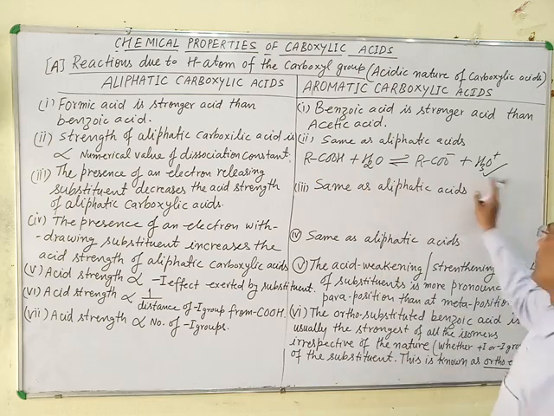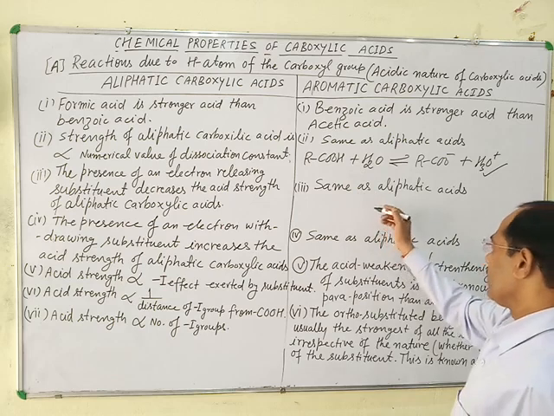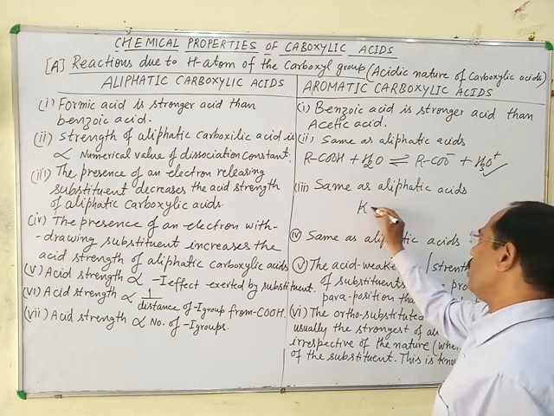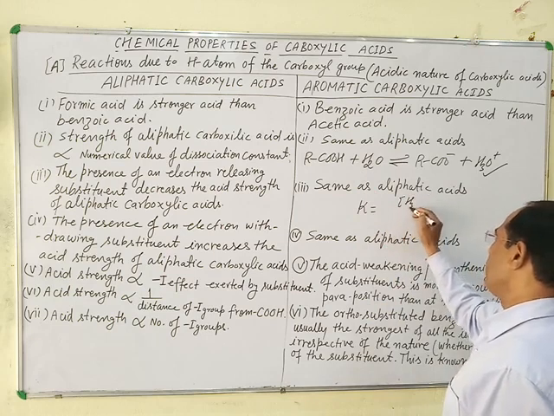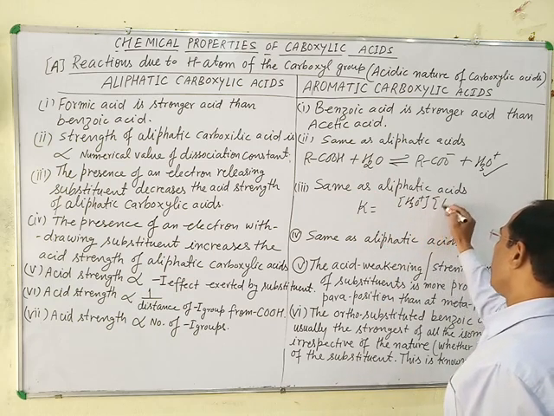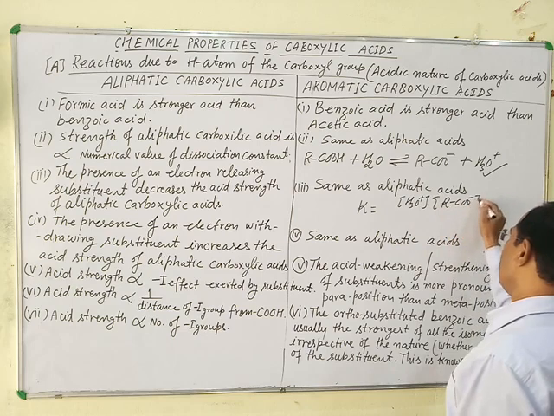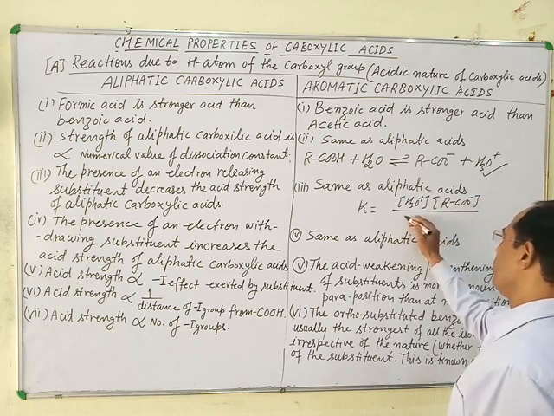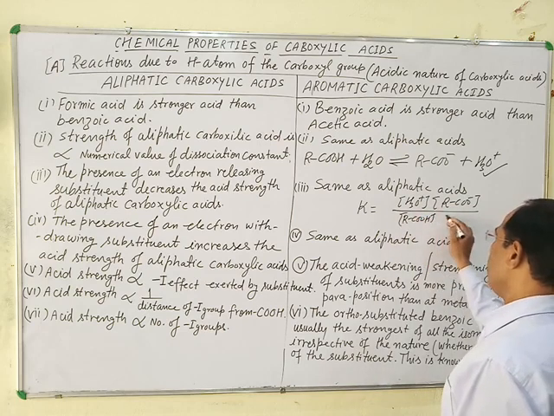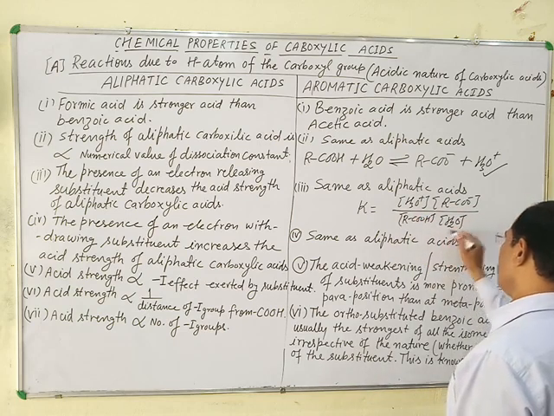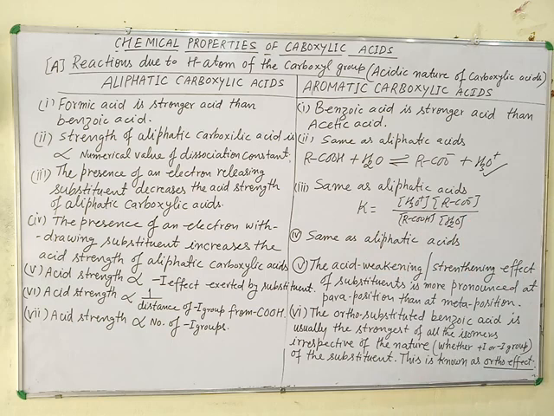According to the law of mass action, the ionization constant K equals the active mass of hydronium ion times the active mass of carboxylate ion, divided by the active mass of carboxylic acid and the active mass of H2O. This is the ionization constant of this equation.